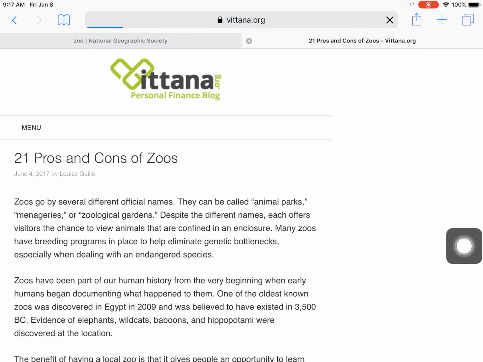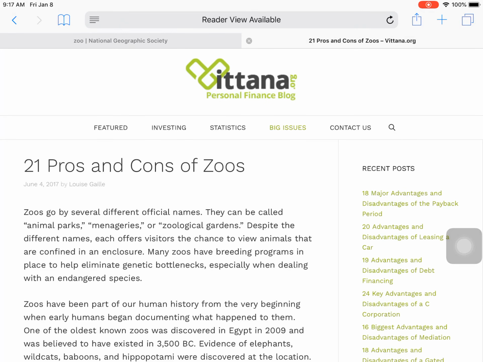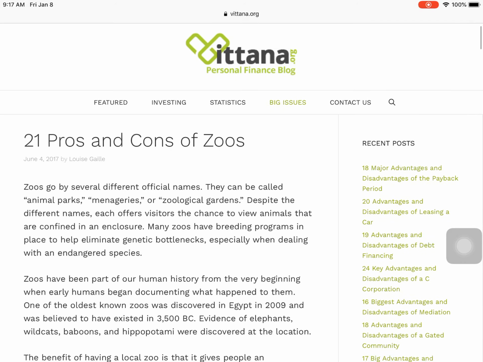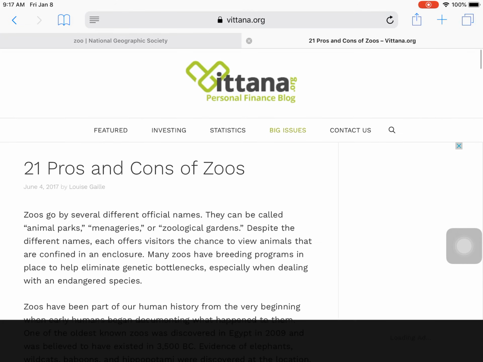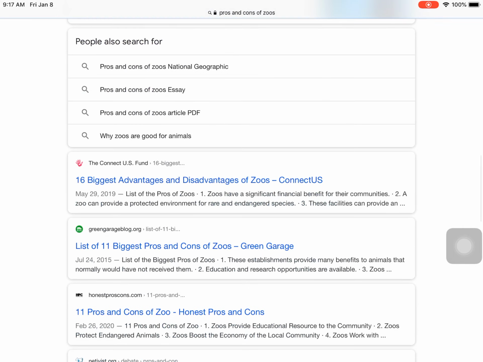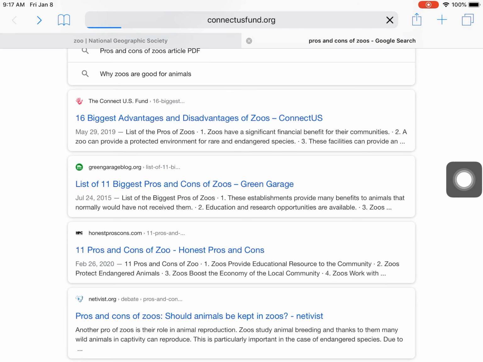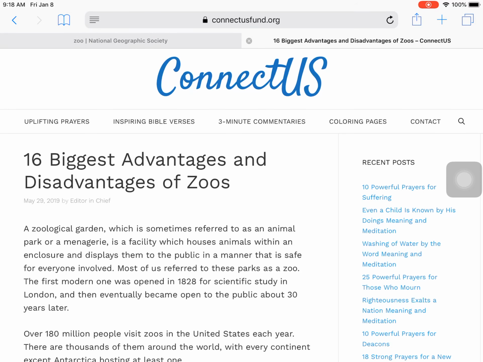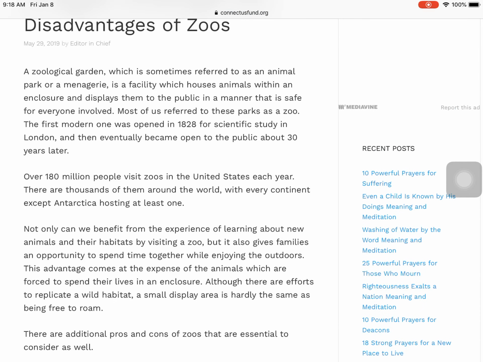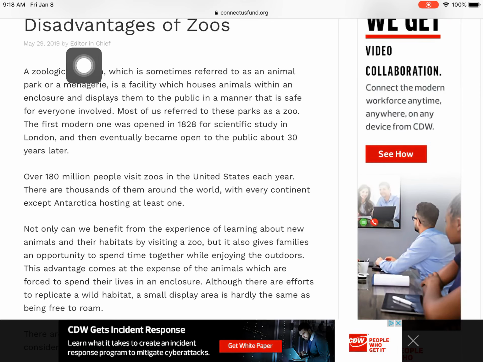So if I open this up, this one actually is a blog, so we're not going to use that one. All right, so we're going to keep looking. This one says 16 biggest advantages and disadvantages of zoos. So let's look at this one. We do kind of have to investigate on these types of things and make sure that we are finding good sources. So here we have the editor of connectusfund.org is the author.